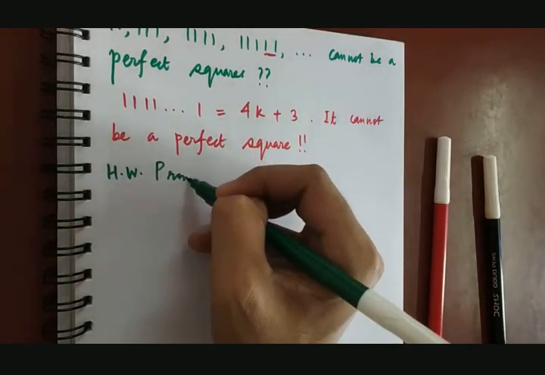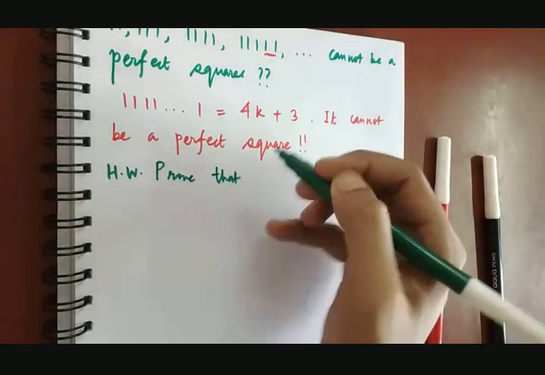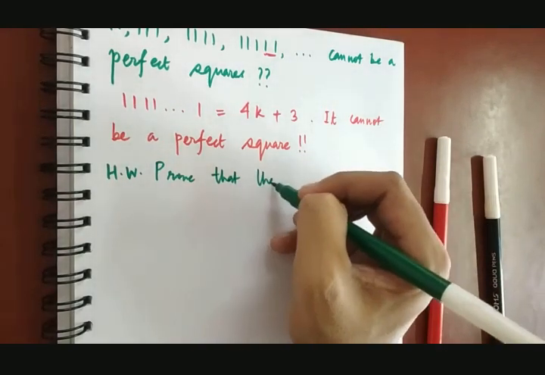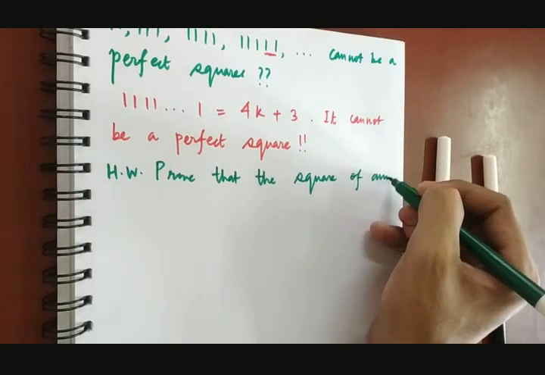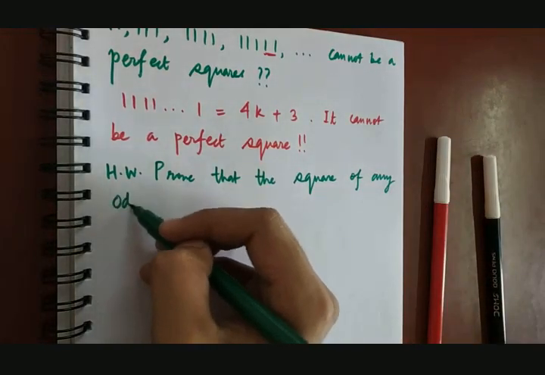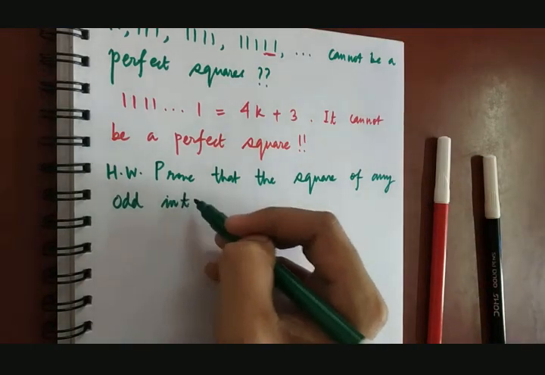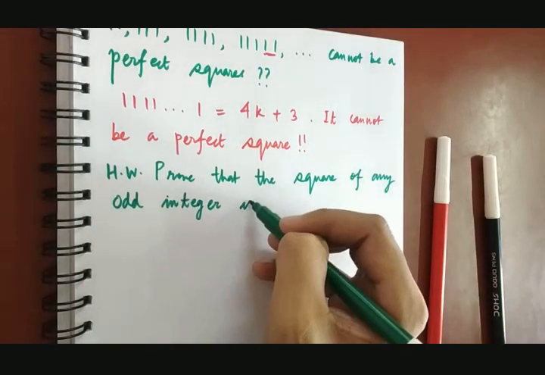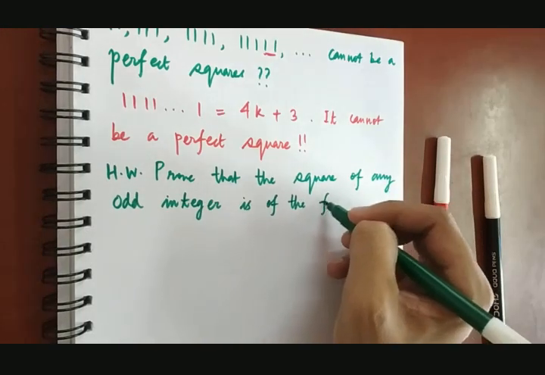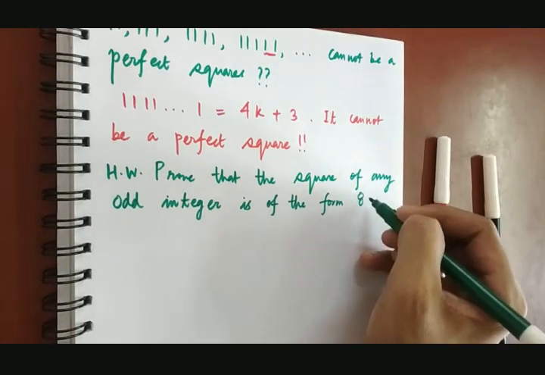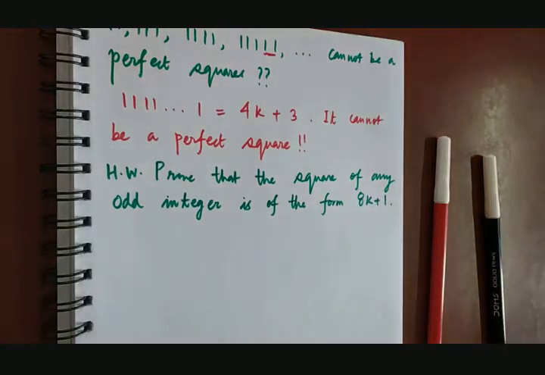Prove that the square of any odd integer is of the form 8k plus 1. That means the square of any odd integer is of the form this.